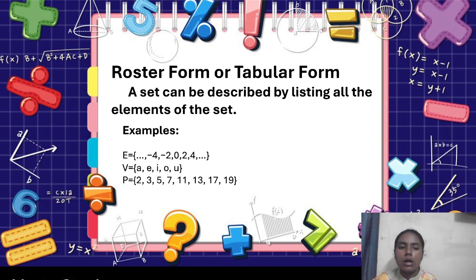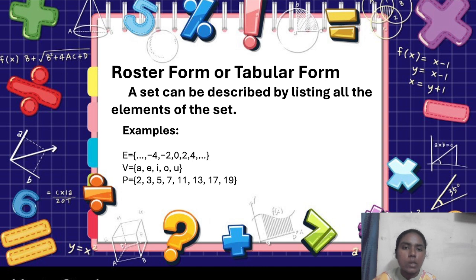That is the set of all even numbers. So it goes like minus 4, minus 2, 0, 2, 4. This we would write in set builder form because it has an infinite number of elements, so it would be tedious to write in roster form. So we can select set builder form for this. But to indicate what roster form is, I gave the example.